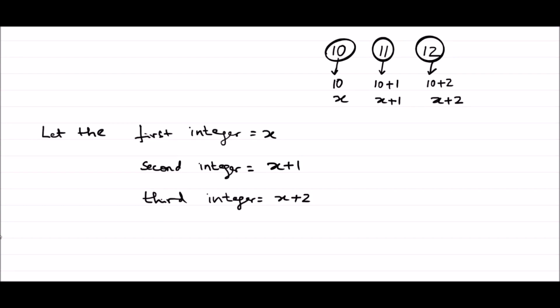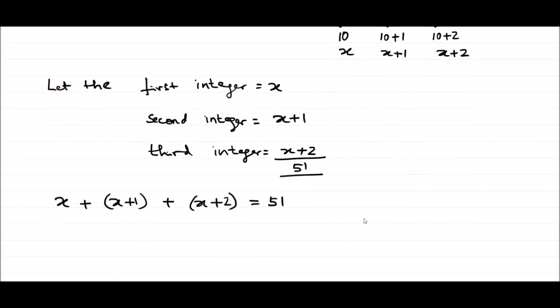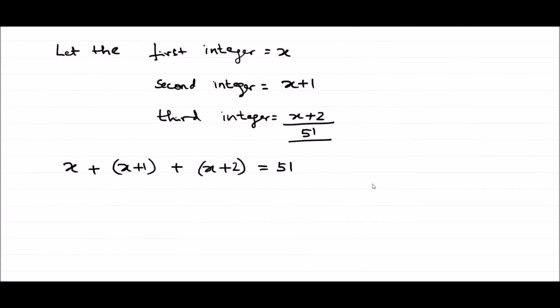So I can write the equation as, if we add these 3 consecutive integers, we are getting 51. That means we can frame our equation like this. How? x plus x plus 1 plus x plus 2 is equal to 51. This is what is given in the question. Hope guys I am very clear till here. What we got as per the question is x plus x plus 1 plus x plus 2 is equal to 51.